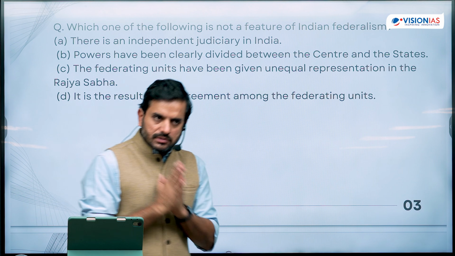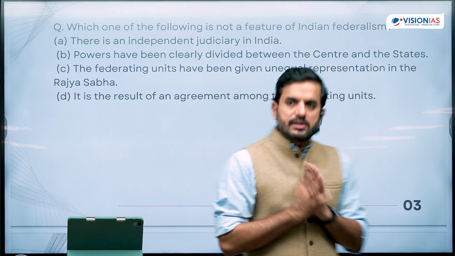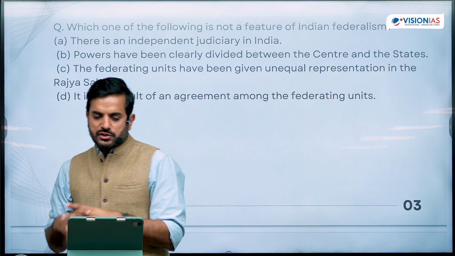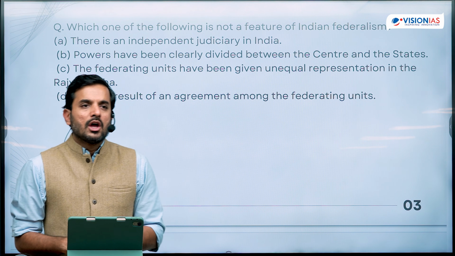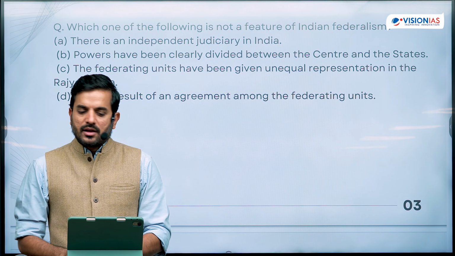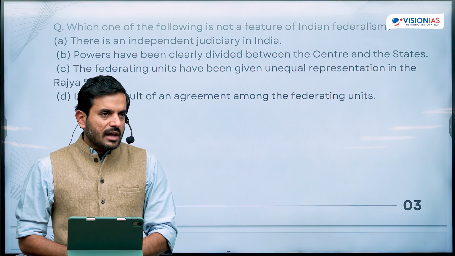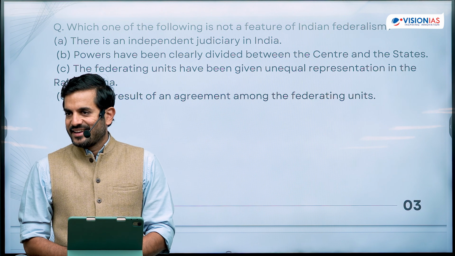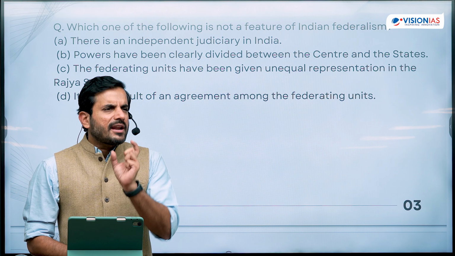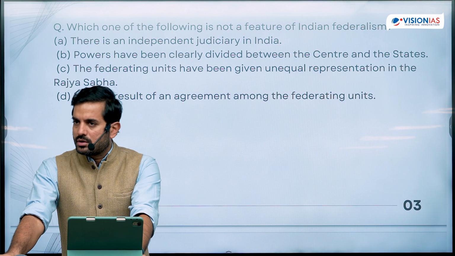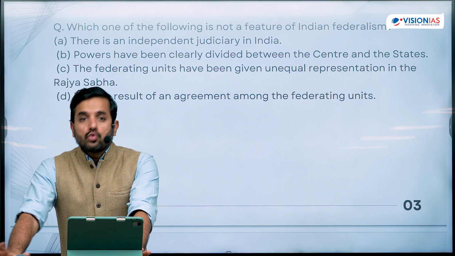Now, this question, the lesson that I want you to learn is that UPSC doesn't necessarily focus on definitions. See, UPSC is not asking you what is federalism. No. UPSC is not asking you in which provision of the Indian Constitution a mention of federalism has been made. UPSC is asking you a very, very conceptual question, and that question is essentially about what is the true meaning of federalism?